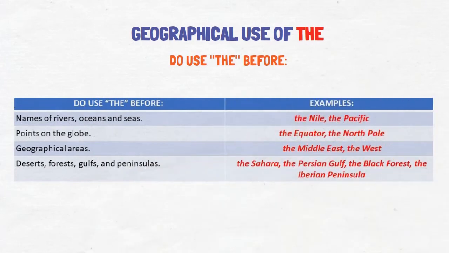To use the before names of rivers, oceans and seas: the Nile, the Pacific. Points on the globe: the equator, the North Pole. Geographical areas: the Middle East, the West. Deserts, forests, gulfs, and peninsulas: the Sahara, the Persian Gulf, the Black Forest, the Iberian Peninsula.